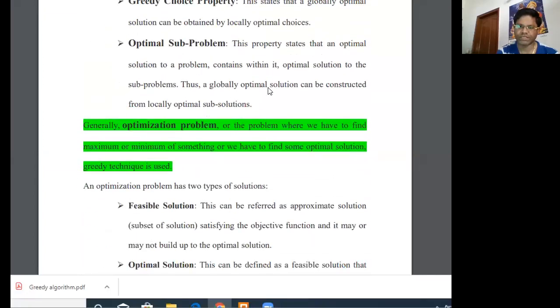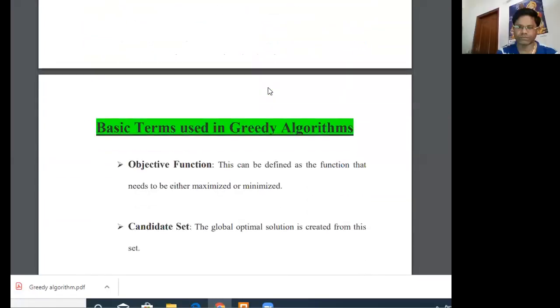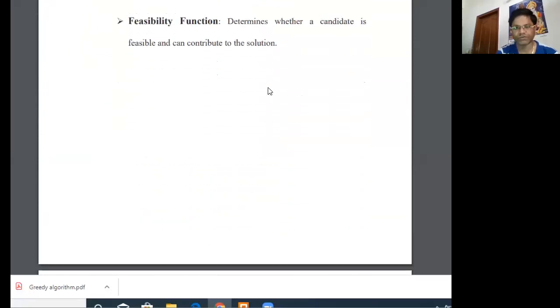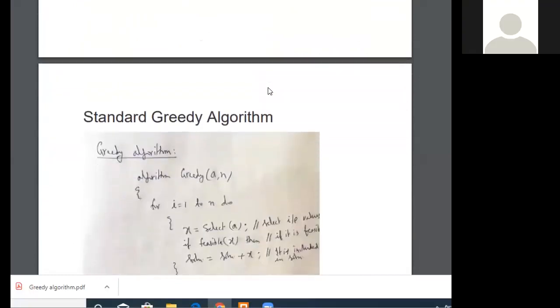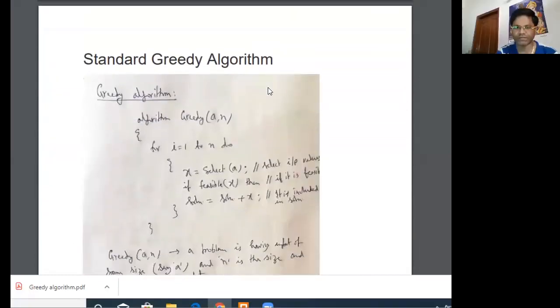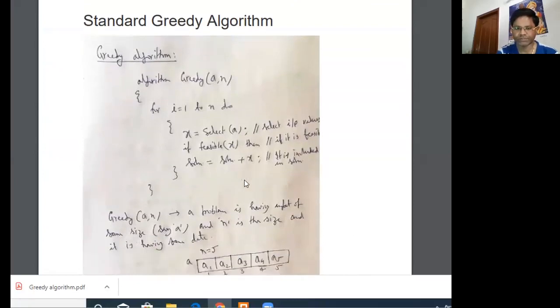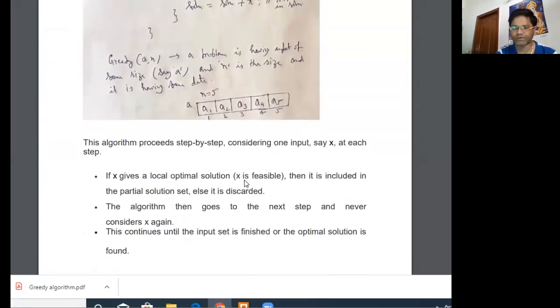Some basic understandings that you have to know about the greedy algorithm, all the basic terms and key terms, are already included in the PDF. Just go through it so that you have a proper understanding of the greedy algorithm. Then I explained the basic greedy algorithm, its purpose, and how it works with the help of pseudocode. This is also included in the PDF. So just go through it, and that's all for today.